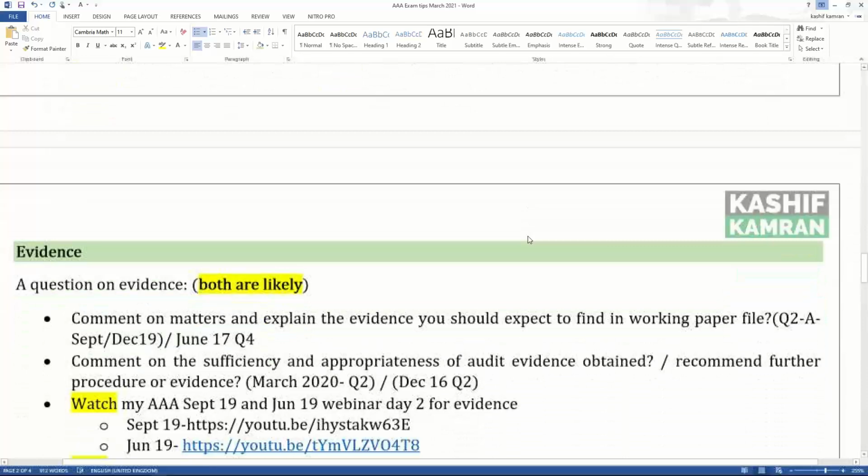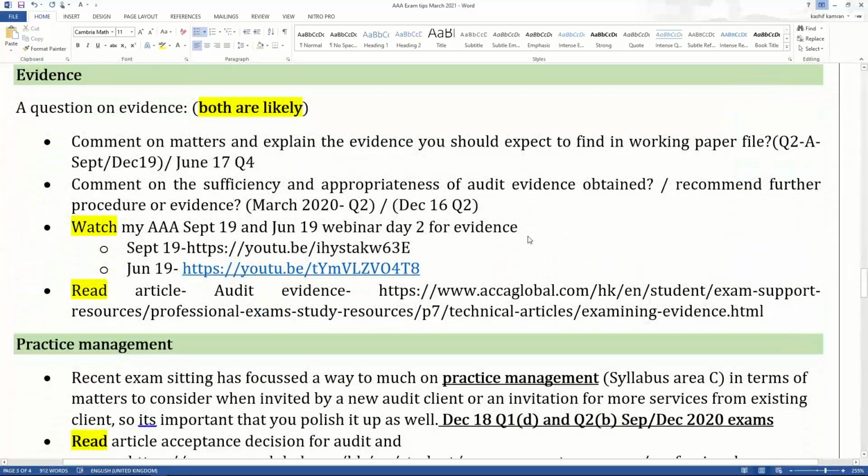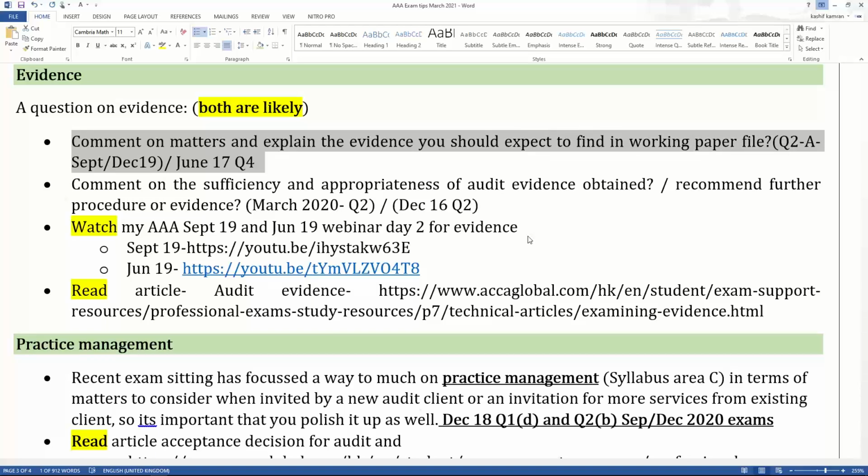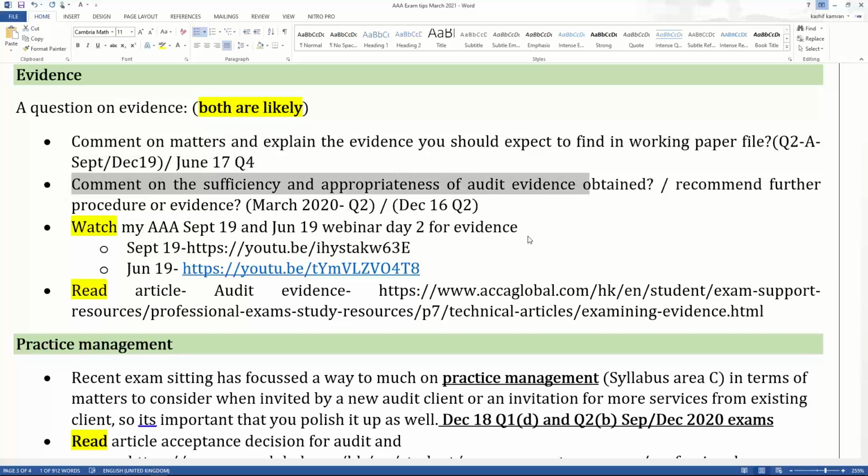Now, evidence tips. You know there are 2 types of questions which come on evidence, right? There's one question on evidence which asks you to comment on the matters and explain the evidence you should expect to find in the working paper file, like the question number 2A of September-December 19 exams, and like the June 17 question number 4 sounds important. Comment on the sufficiency and appropriateness of the evidence. You must have seen this question. And recommend further procedures. Just like a March 2020 question number 2 and a December 16 question number 2.